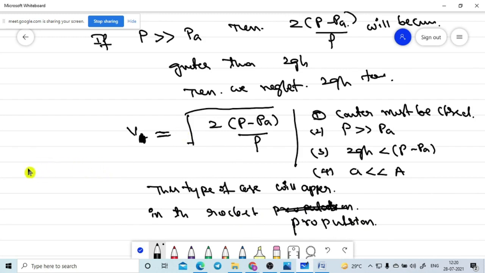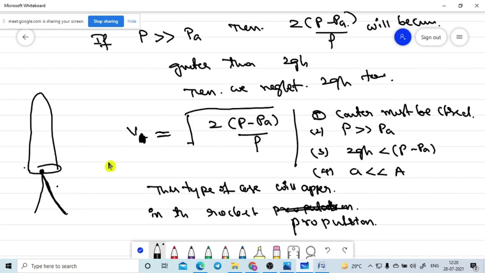The rocket is like this, and at the bottom of the rocket the fluid is coming out like this. It is the efflux of the fluid. If some fluid is coming through a nozzle, that is named efflux. So this efflux speed we are measuring, and in that case you need to use this formula.